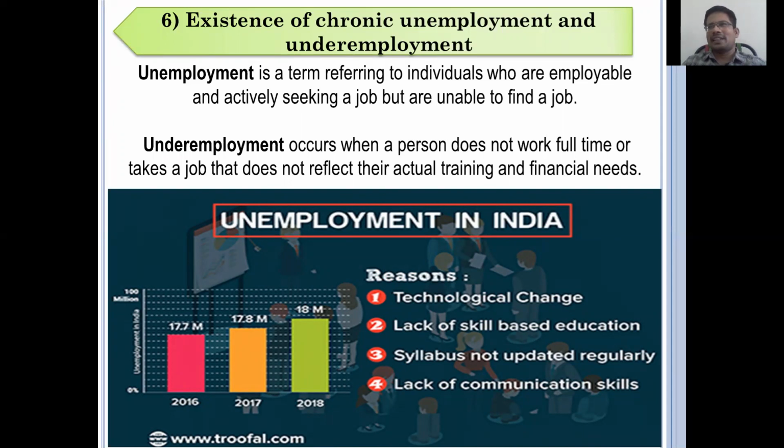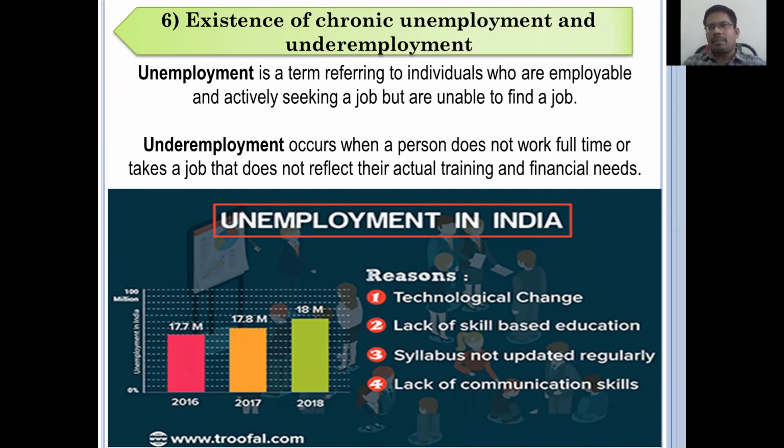That is underemployment, because the training and education will be wasted doing the peon's job. So unemployment and underemployment are the most major problems in our India.